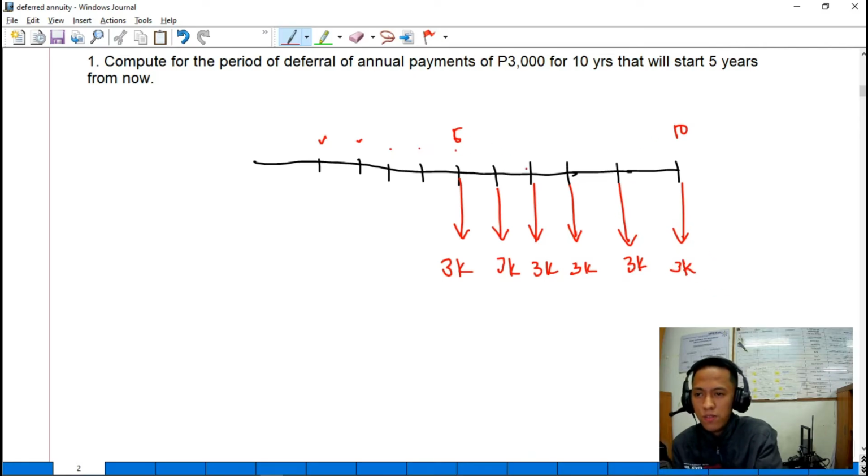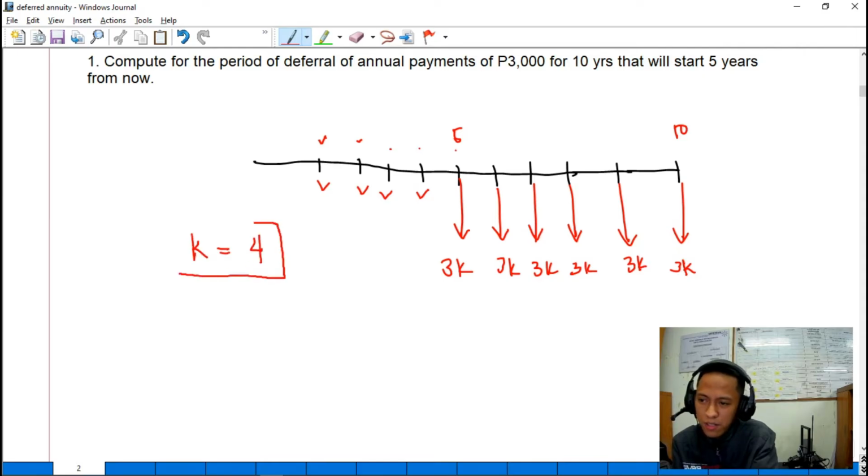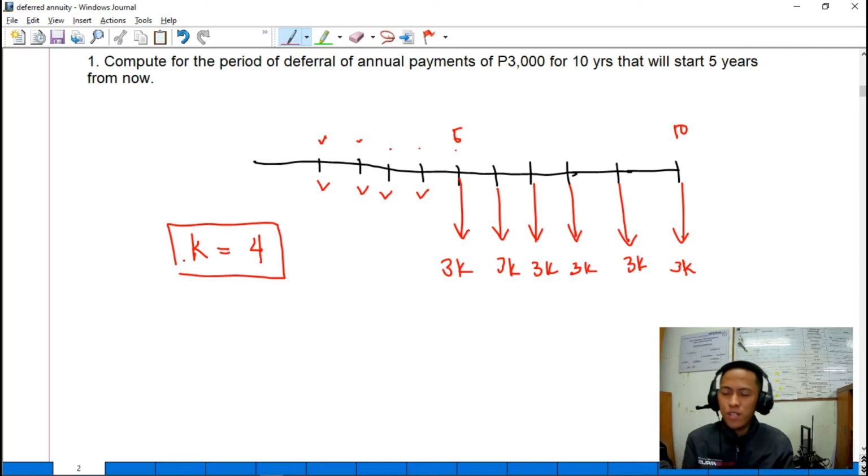Based from this diagram, guys, what is the period of deferral? Bilangin lang natin yung mga period na hindi tayo nagbayad. We have here 1, 2, 3, 4. So, meron tayong period of deferral na 4 years. That's how you compute for the period of deferral.